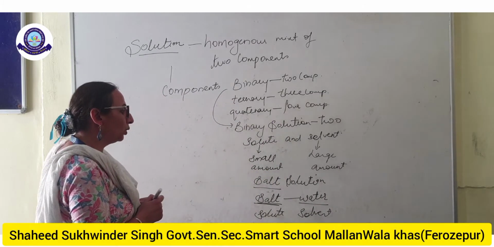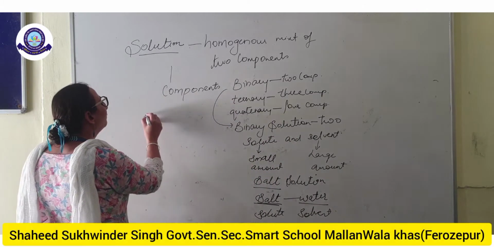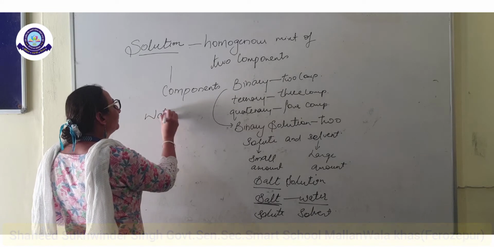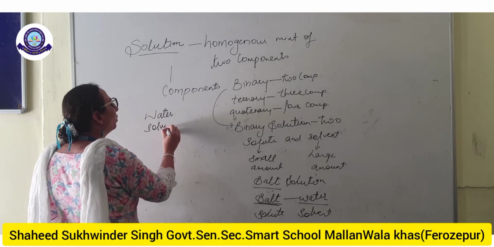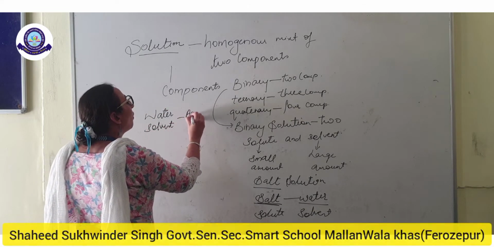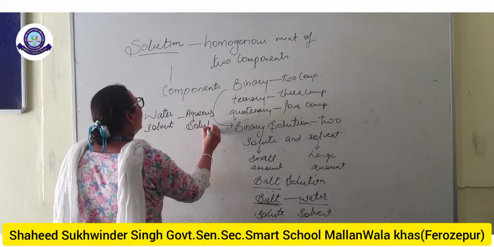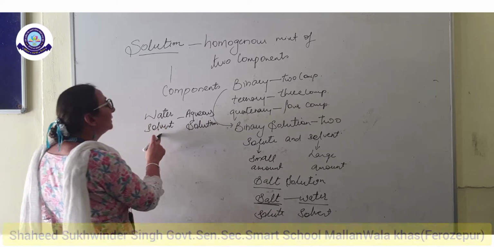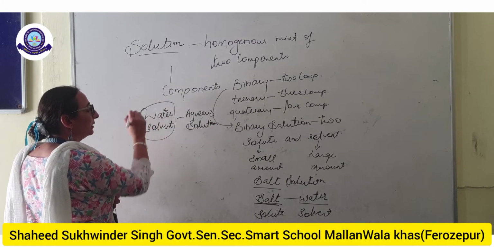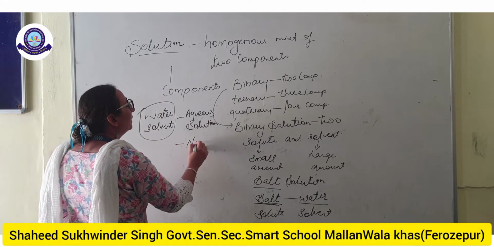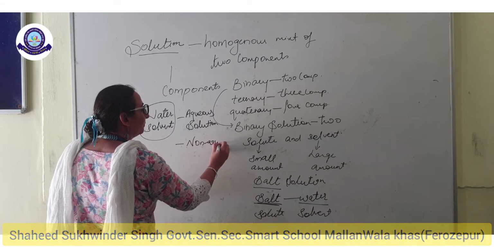Water is the solvent. If water is the solvent, then we call that solution an aqueous solution. If we use any other solvent other than water, then it is called a non-aqueous solution.